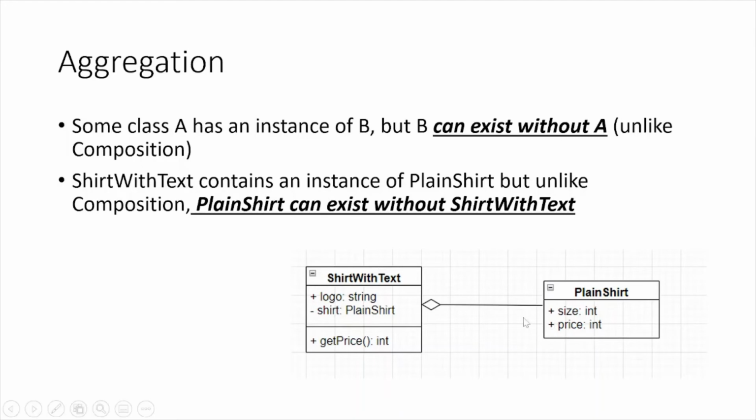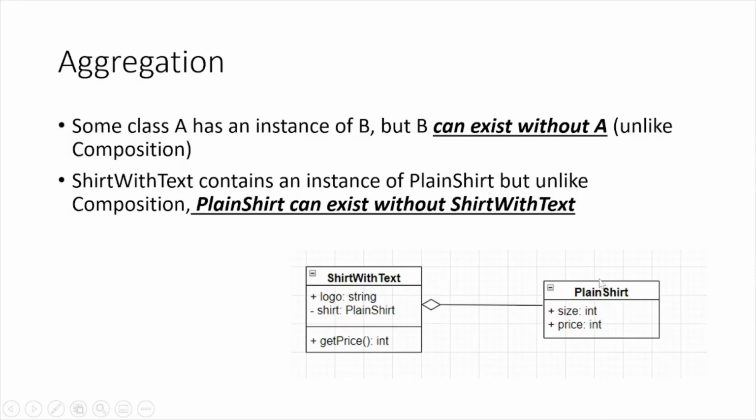Let's use this example of a shirt with text and a plain shirt. The shirt with text is composed of a plain shirt with some additional things added. So we have this plain shirt, and then the shirt with text has an instance of that plain shirt, but it adds some additional things like a logo, a text, and then maybe a different price. But the takeaway here is that the plain shirt can indeed exist without the shirt with text class. We don't necessarily ever need to instantiate the shirt with text class for the plain shirt to exist.